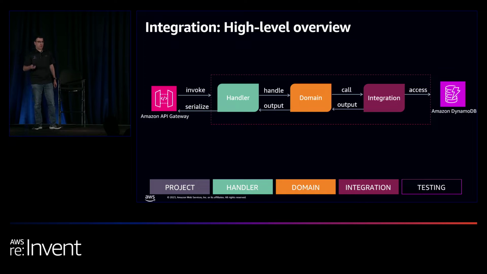OK, so again, in high-level overview, you have API Gateway, invokes the handler, does this thing, passes the input to the domain layer, calls the interface function of the integration layer. The integration layer accesses the DynamoDB table, returns back the output. The domain layer converts the output to whatever the output the handler requires, and the handler serializes it back to the caller.